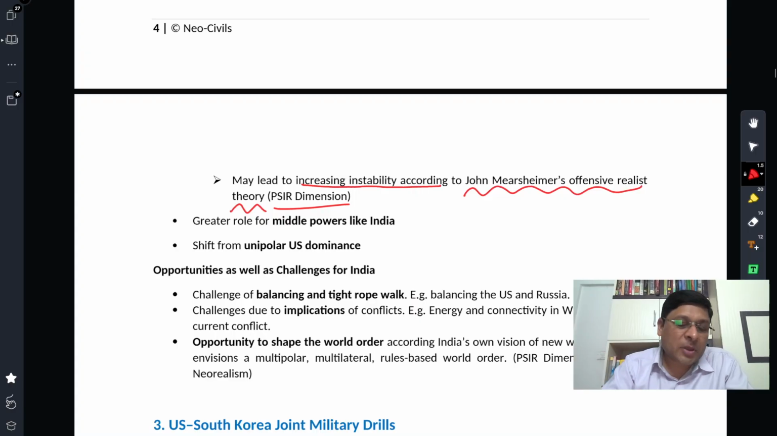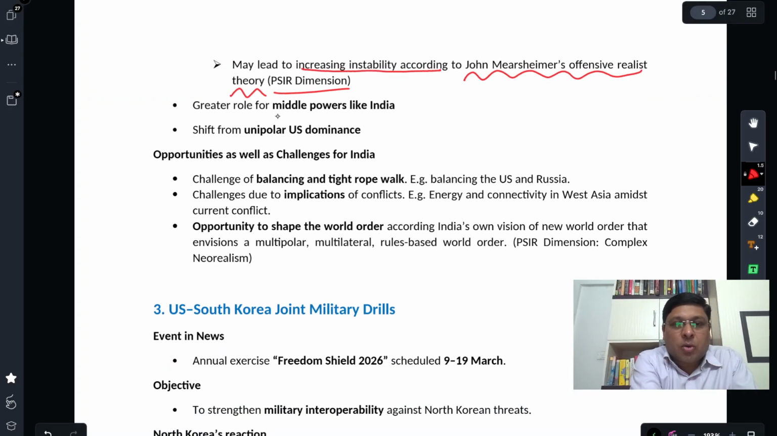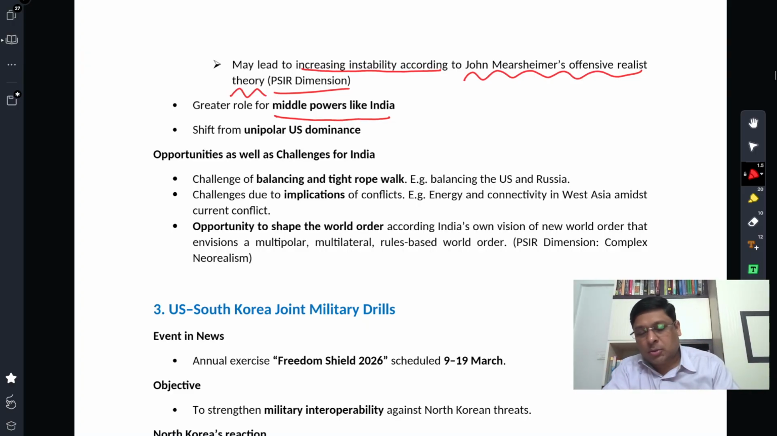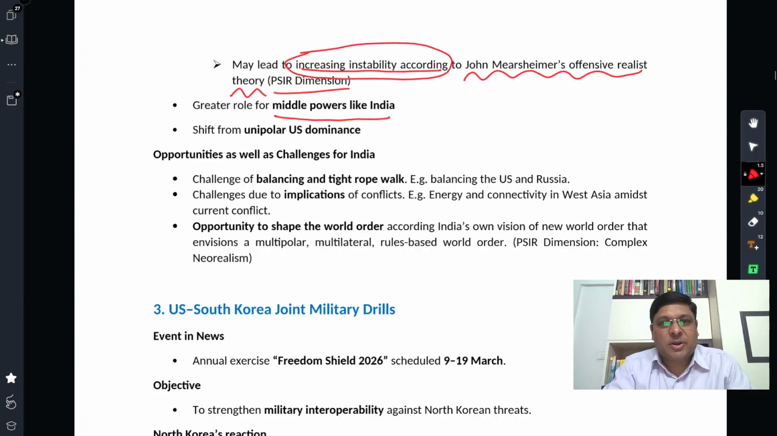That's enough for PSIR students to get some trigger point as far as application of theory to IR is concerned. So, greater role for middle powers like India. And by the way, those who are here for GS IR, you can just point out this point. Increasing instability comes along with multipolarity because of a simple reason.